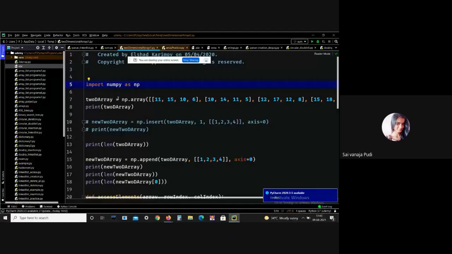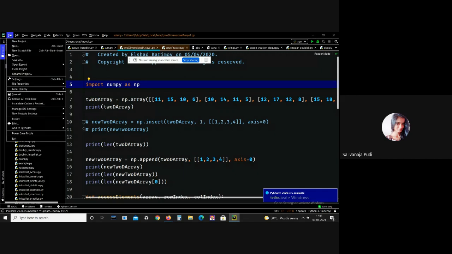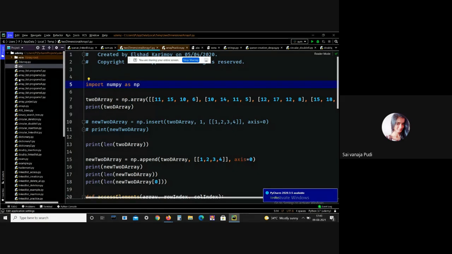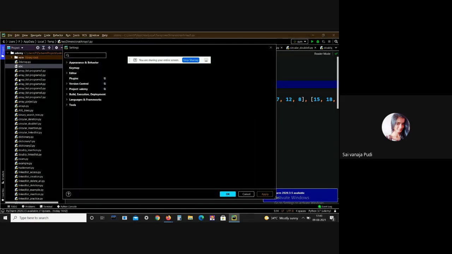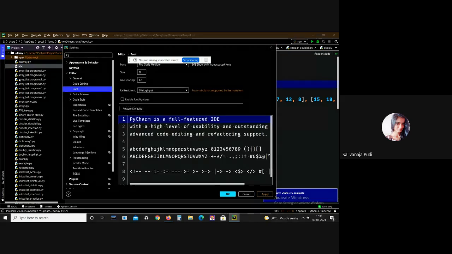There is another method using arrays also, but I'm using NumPy because it works perfectly. If you are using PyCharm, you can understand how to install the NumPy module. If you are using other IDEs, then I don't know.